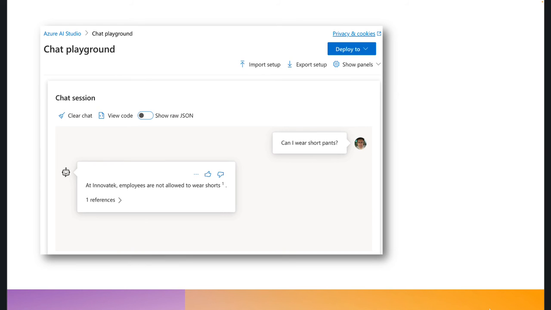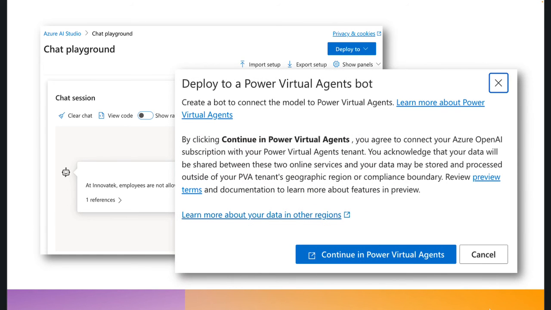Now, what are we going to use? We're going to combine two systems. One system in Azure, which is the Azure OpenAI or Azure AI Studio Chat Playground. That's the first block of the solution. And as you can see there, when you build your solution in there, there's a deploy to button. Well, one of the options to deploy to is to deploy to a Power Virtual Agents bot. Power Virtual Agents are not new. They exist already for a while.